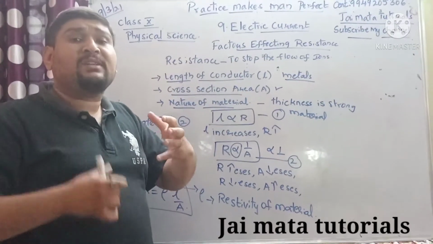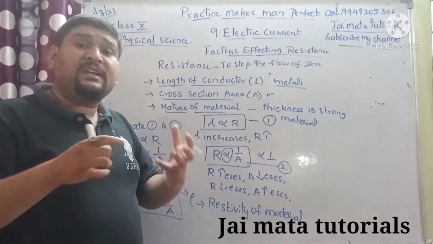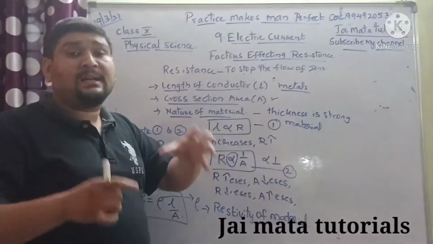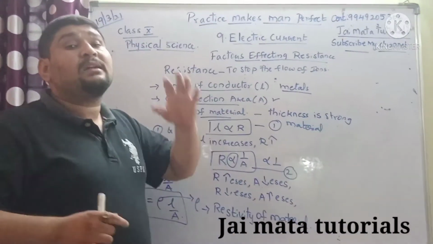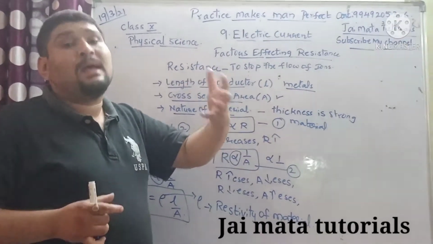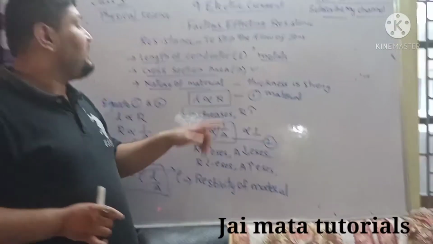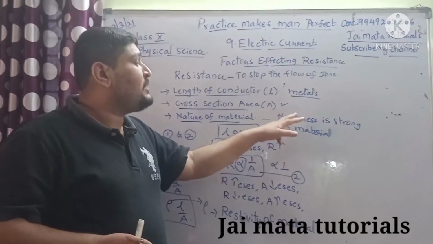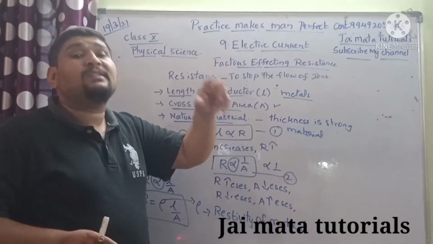If there is an increase in temperature, or a decrease in temperature also, the thickness of the conductor should be so strong that it will not allow resistance to happen. Because of that reason, nature of material also plays a very important role here. That's the reason we always prefer thick material.